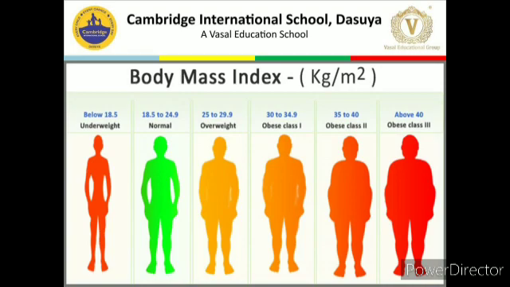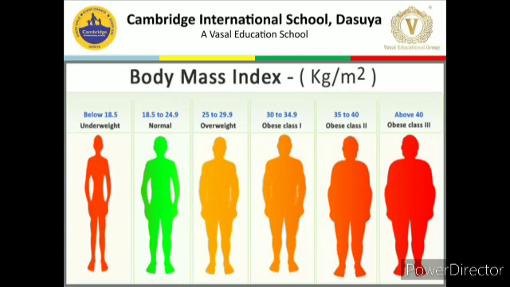Next is body mass index, kilogram over m squared, and this is a measurement. After the measurement, as I told you, body weight upon height into height. After putting in the formula, if we have a value below 18.5, then we can say a person is underweight. He has less weight according to his height. I mean, he is underweight.